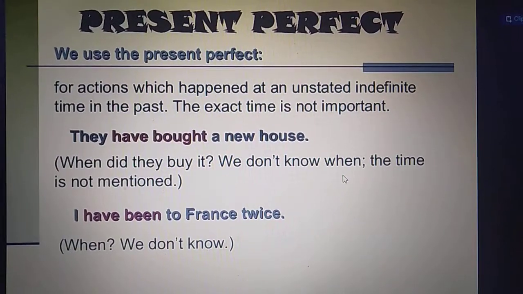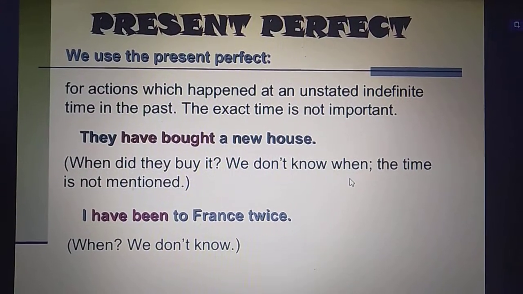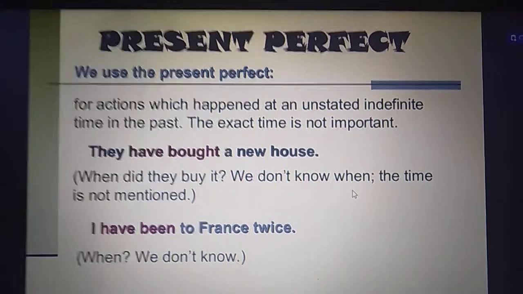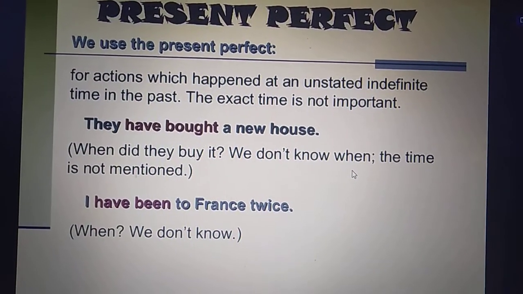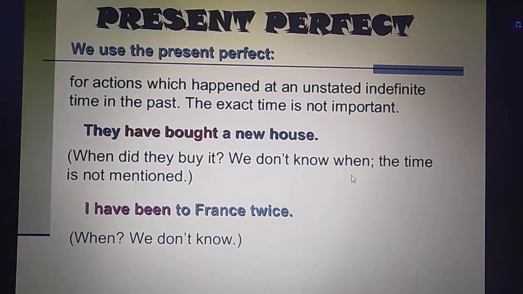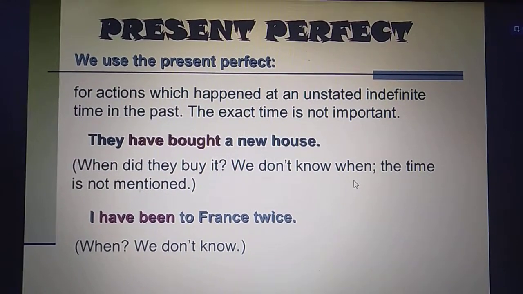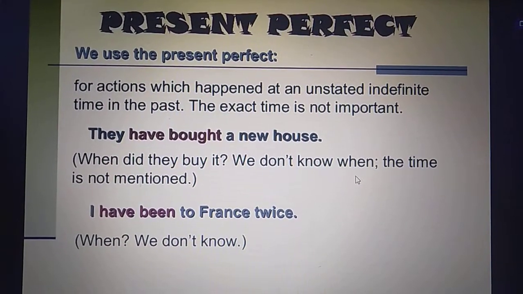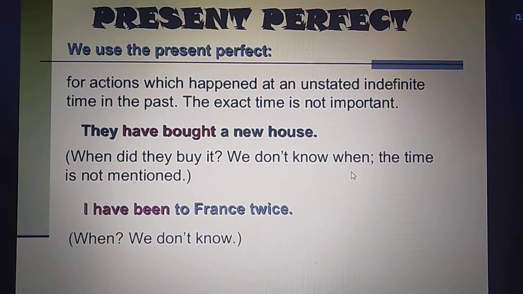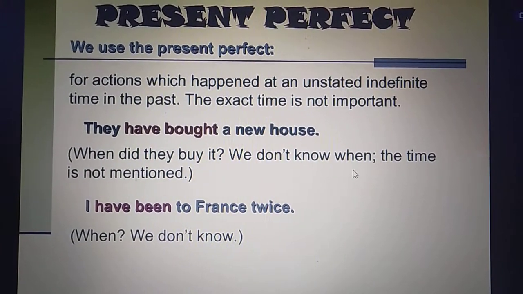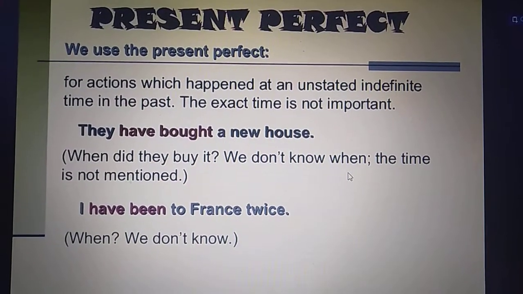Children, in the previous two classes or videos we talked about the present indefinite tense and present continuous tense. We talked about the uses, we talked about the helping verbs of those tenses. Just a quick review of those tenses. The first was the present indefinite tense, and we use it for actions which are repeated daily, or for habitual things or actions, and for universal facts.